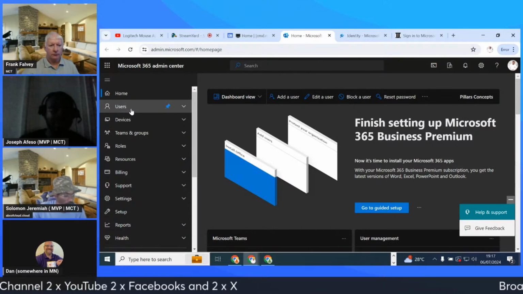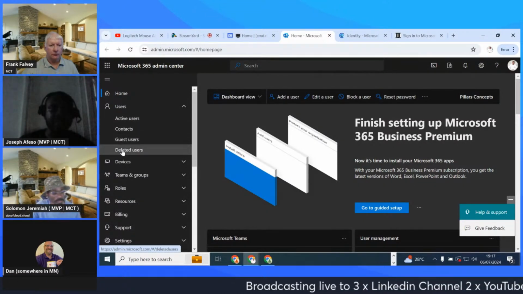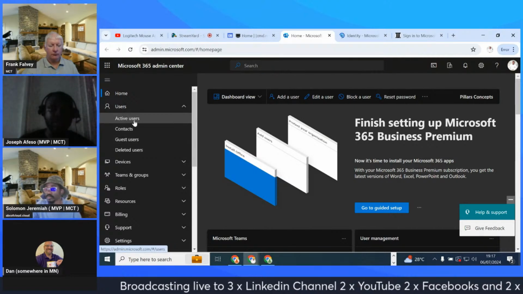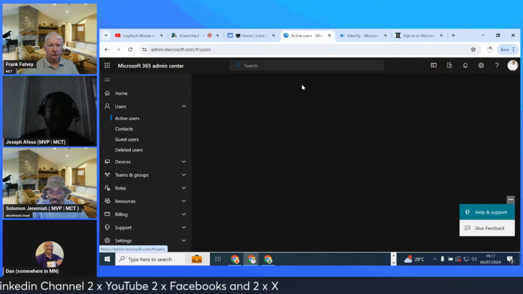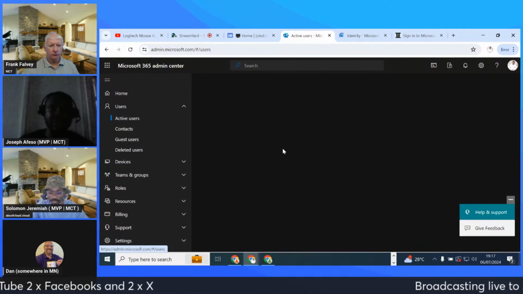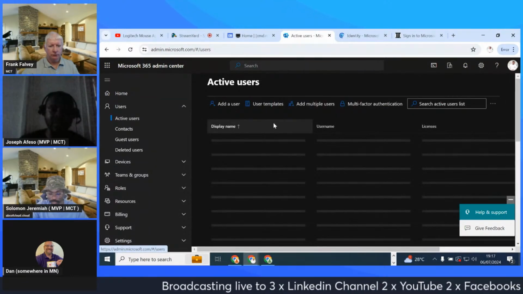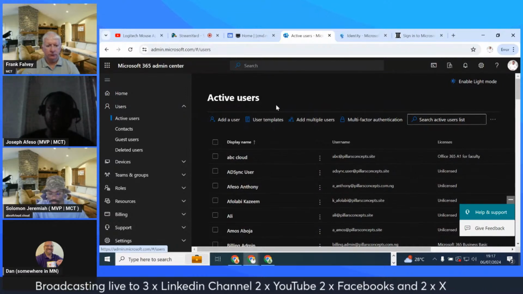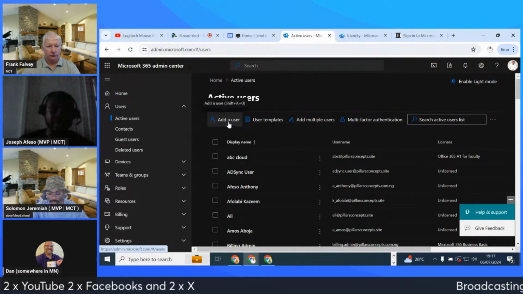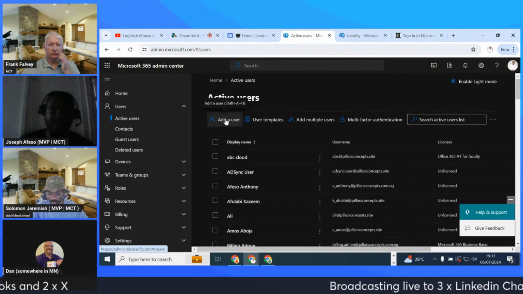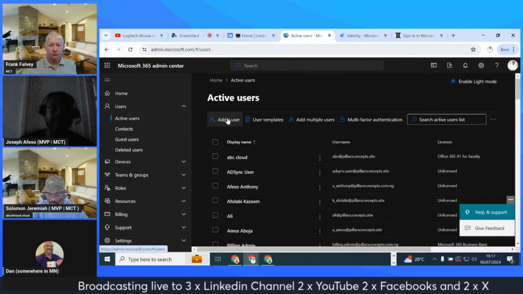So looking at this, you would see users. If you click down here, you would see active users, you have contact, you have guests, and then you have deleted users. So if you come to active users, you are going to see the list of the users that you currently have in your environment. And then you have the option to create a user if you have the role which gives you access to add a user. So if you are a user admin or a global admin, you are definitely going to see add a user in the list that you will have.